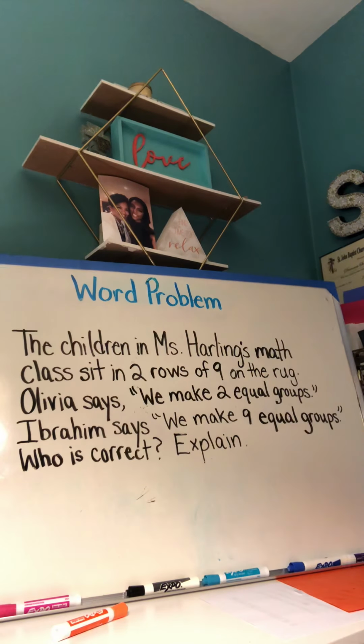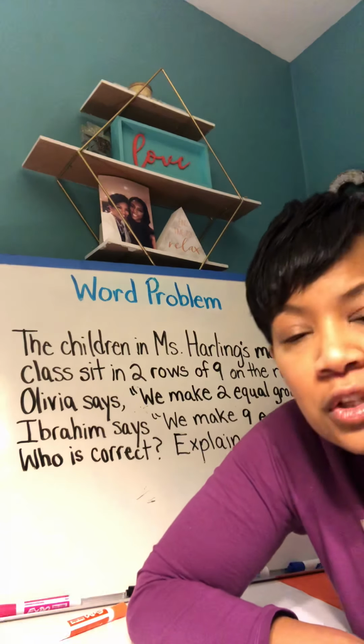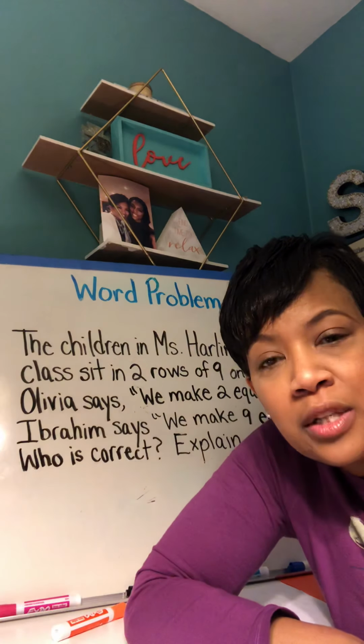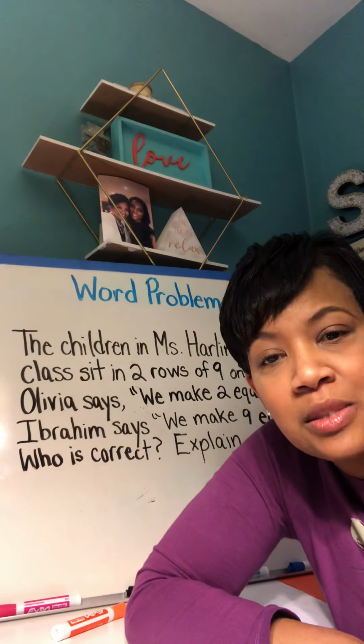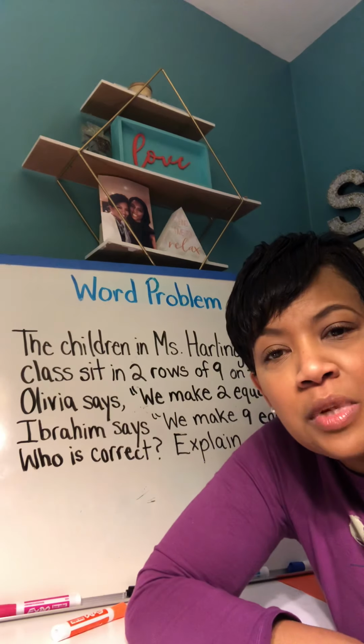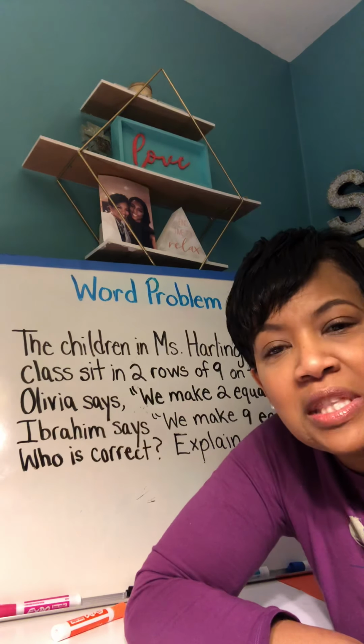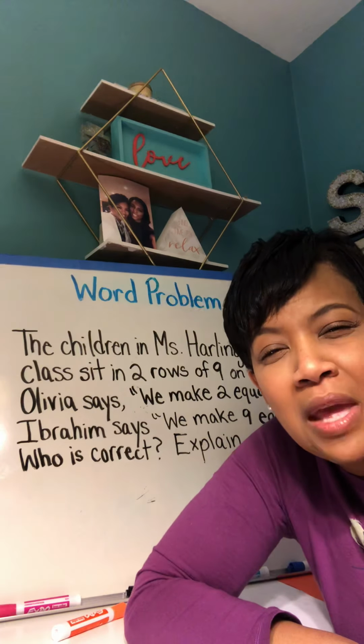The children in Miss Harling's math class sit in 2 rows of 9 on the rug. Olivia says, we make 2 equal groups. Ibrahim says, we make 9 equal groups. Who is correct? Explain. So, you have to figure out, is it Olivia who is correct or is it Ibrahim? And then explain how you know. So take a few minutes and look at that problem and think about who you think may be correct.